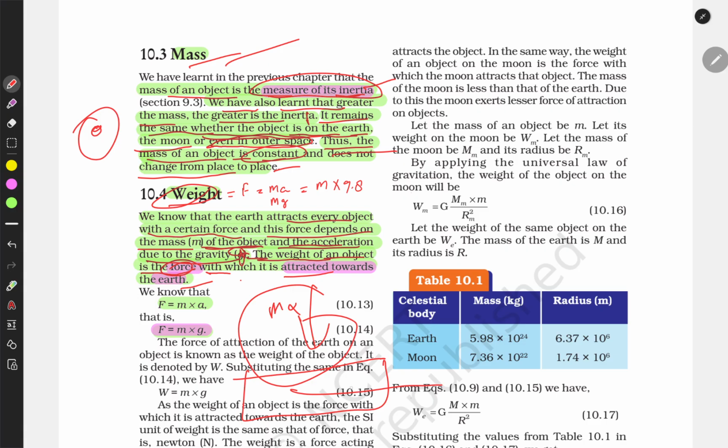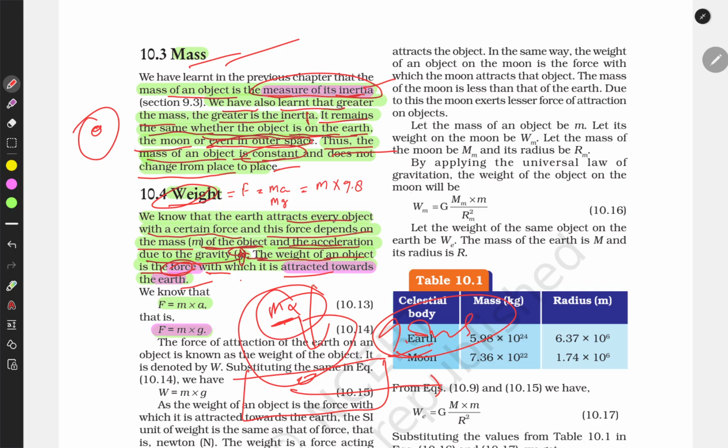Suppose on earth the value of gravity is 9.8 meters per second square. This is how it gives an acceleration of 9.8 meters per second square to every object. So the weight is the force applied on this object by gravity.